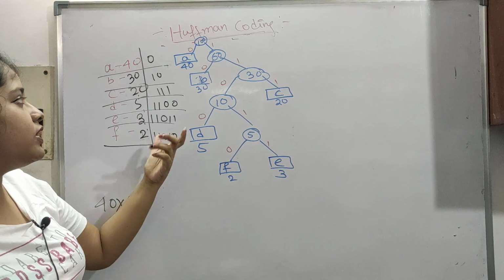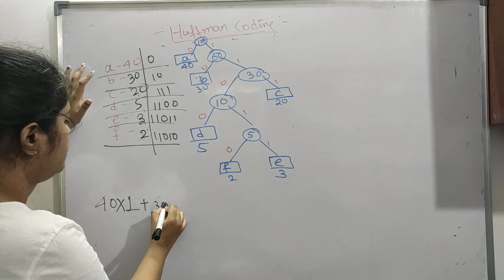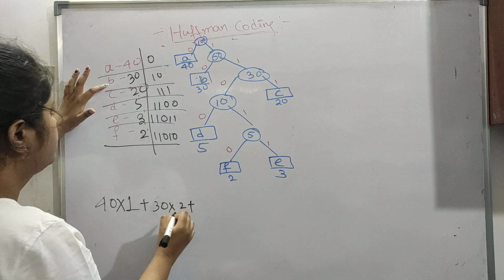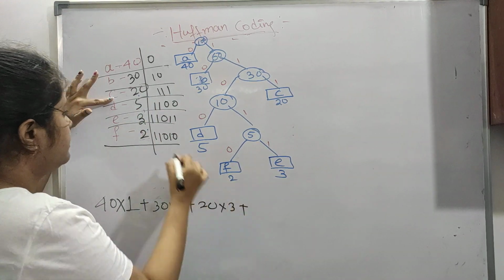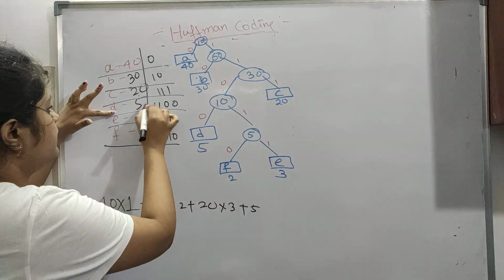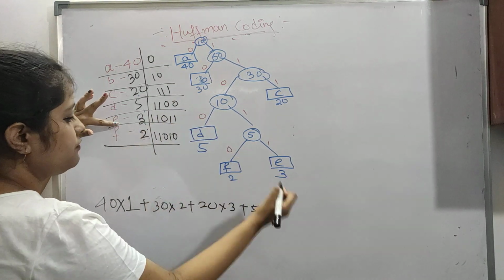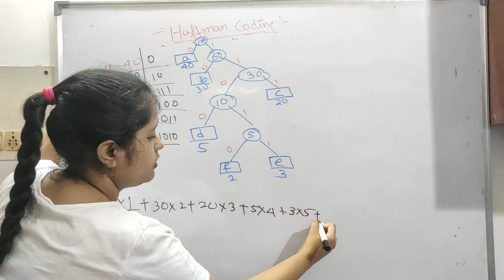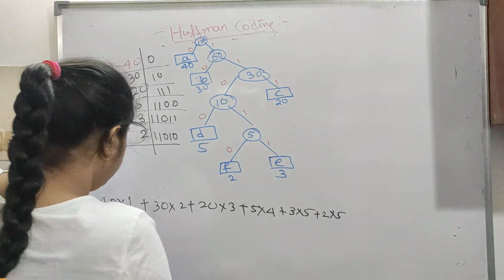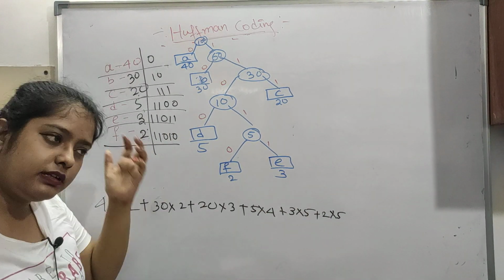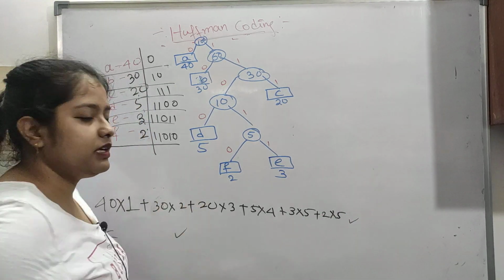It is taking 1 bit, plus 30 is taking 2 bits, plus 20 is taking 3 bits, then 5 is taking 4 bits, then 3 is taking 1 2 3 4 5 bits, then 2 is taking 5 bits, like this. Okay, so whatever the answer is, I haven't calculated it in my notes also, so whatever the answer is will be your number of bits needed.